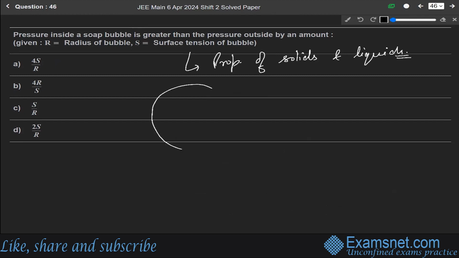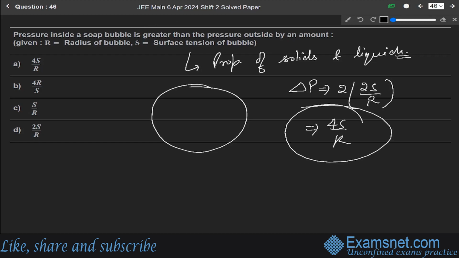So the change in pressure delta P will be 2 into 2S over r, so it will be 4S over r. This is a direct theory-based question. So the answer is 4S over r, option A.